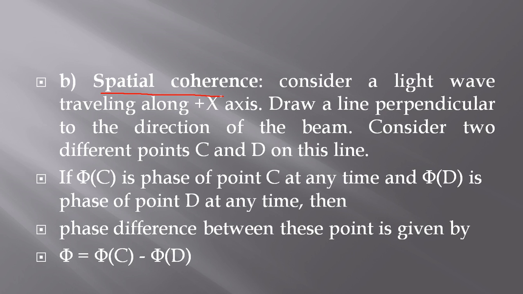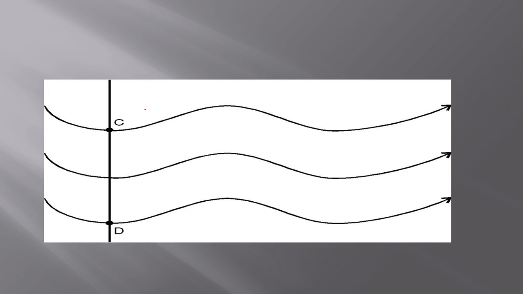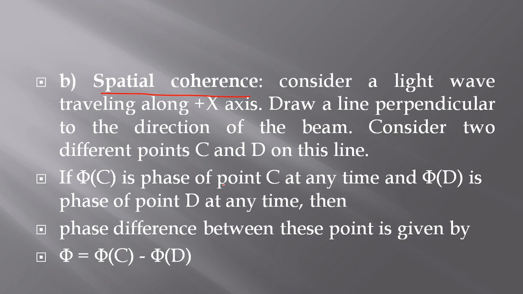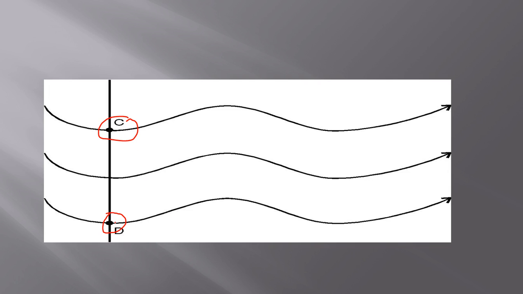Second type of coherence is spatial coherence. Consider a light wave traveling along plus x-axis. Draw a line perpendicular to the direction of the beam. Consider two different points C and D on this line. You can see this thing in this diagram. So C and D, they are lying on a line perpendicular to the direction of the propagation. So if phi C is the phase of point C at any time and phi D is phase of point D at any time, the phase difference between them will be phi C minus phi D. Okay, phi C minus phi D.